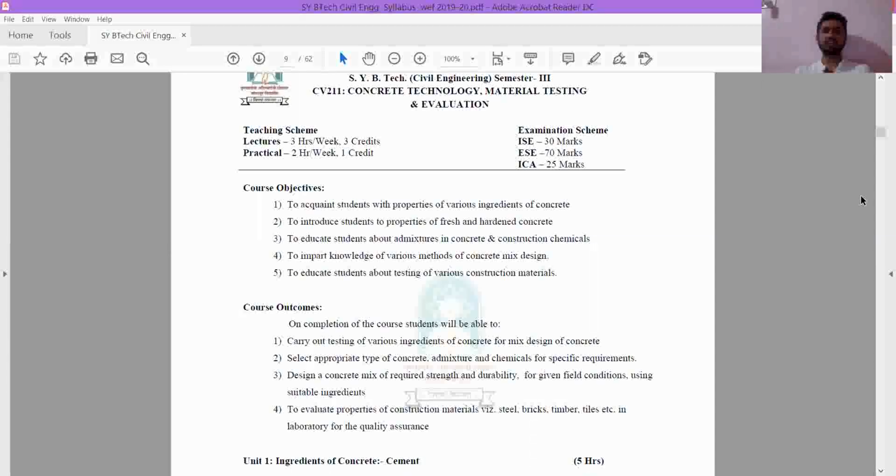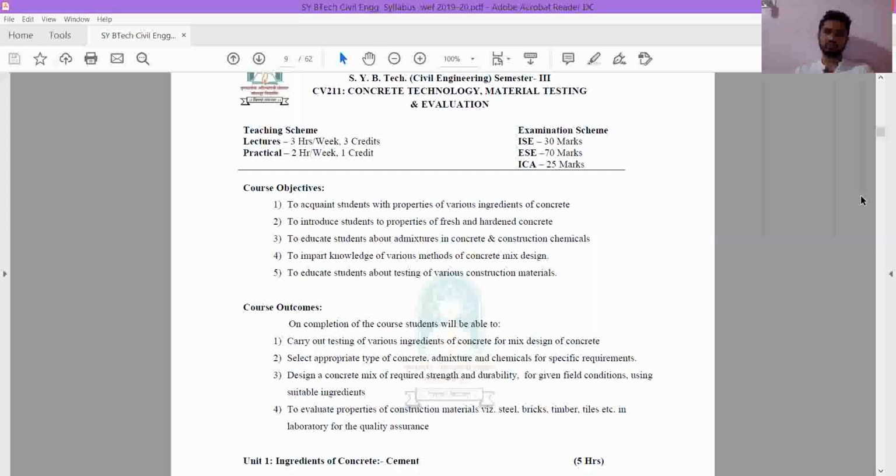So the second objective is to introduce students to the properties of the fresh and hardened states. In this subject you will get to know the properties of the fresh state and of the hardened state: how the concrete behaves when it is fresh, how it behaves when it is hardened, what the different properties are, and how these properties affect the quality of concrete. This is the second objective. Now coming to the third objective.